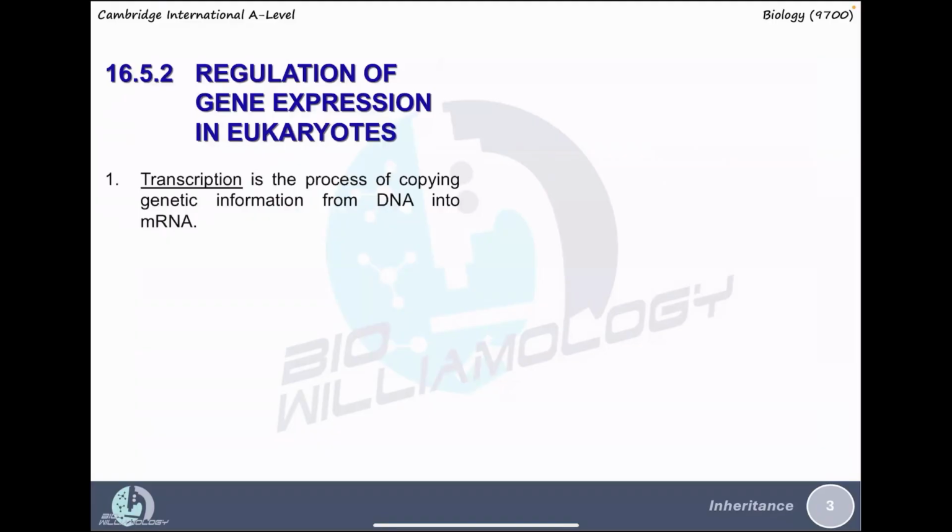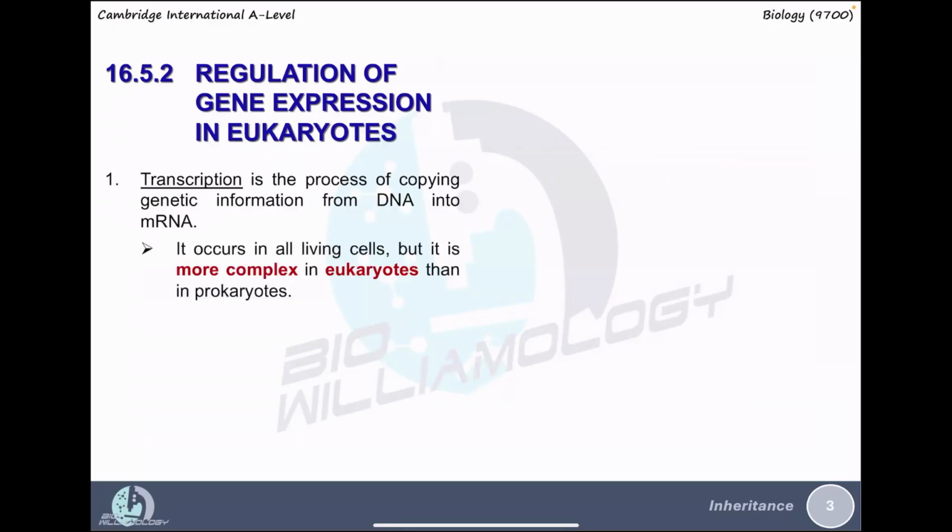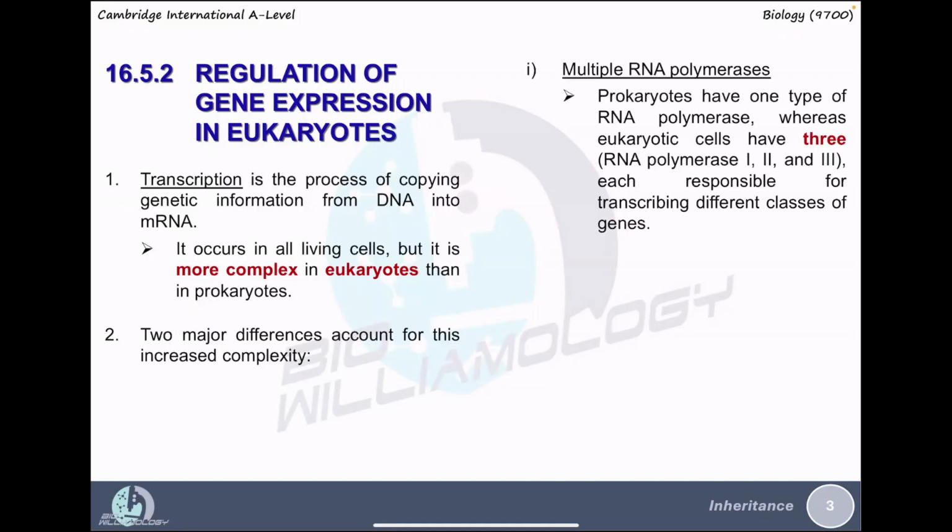Transcription is the process of copying genetic information from DNA into mRNA. It occurs in all living cells, but it is more complex in eukaryotes compared to prokaryotes. Two major differences account for these increased complexities. One is multiple RNA polymerases.